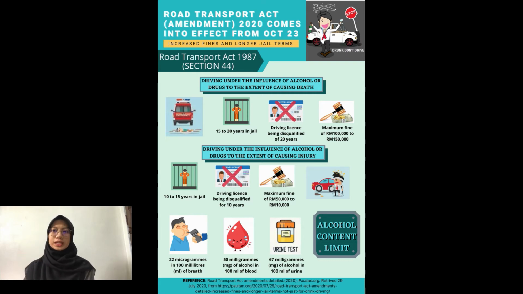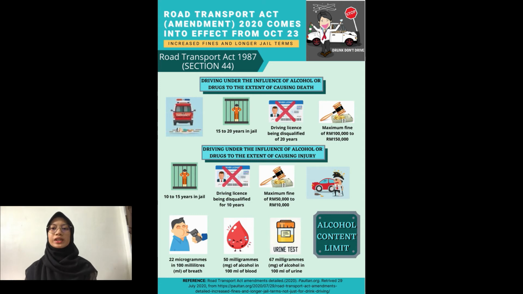According to the Road Transport Act 1987, Amendment 2020, that came into operation on 23rd October 2020, the fines have been increased and jail terms become longer. Under Section 44, driving under the influence of alcohol or drugs causing death will be jailed between 15 to 20 years, disqualified from driving for 20 years, or a maximum fine of 100,000 ringgit to 150,000 ringgit.